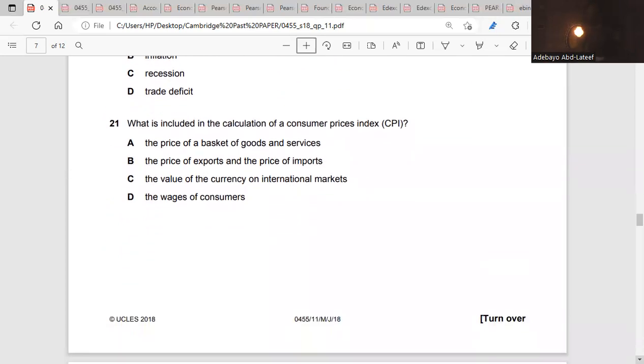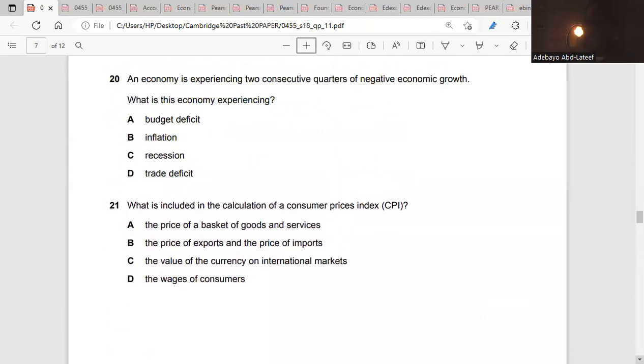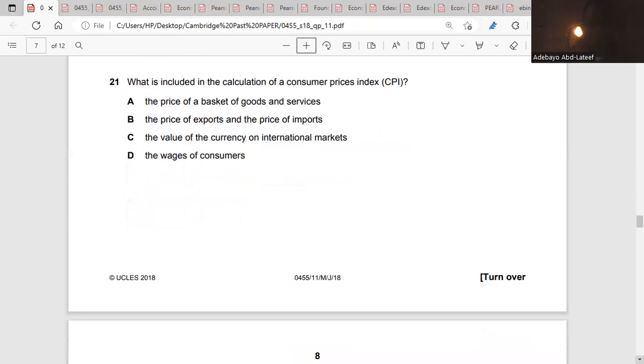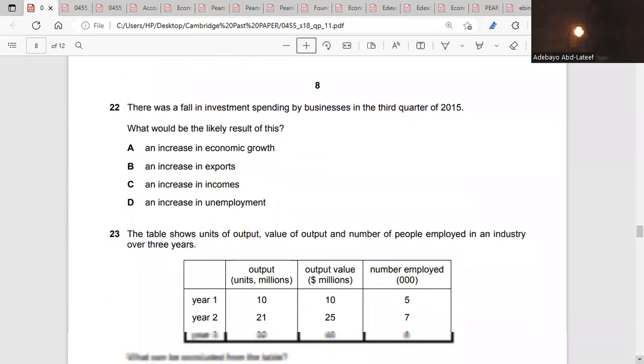Yeah. 21, what is included in the calculation of the consumer prices index, CPI? So the consumer price index is the measurement of the price of a basket of goods and services in the economy. It's A, yeah. We go for 22.